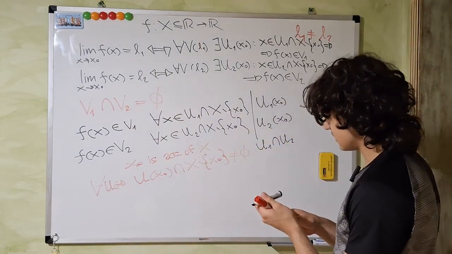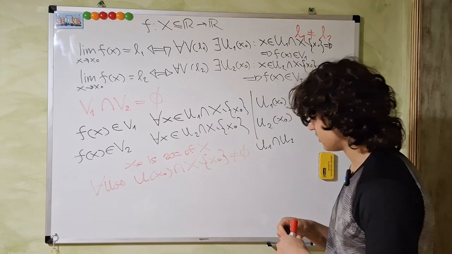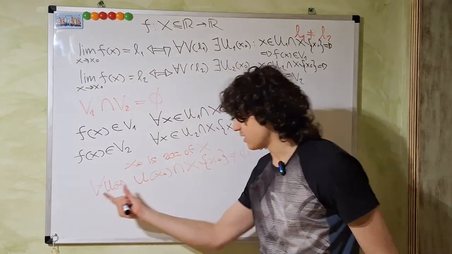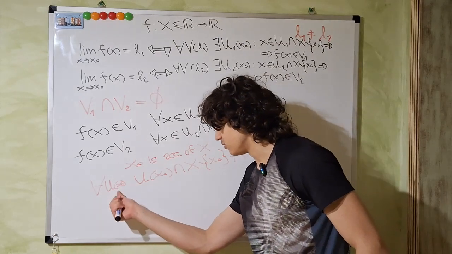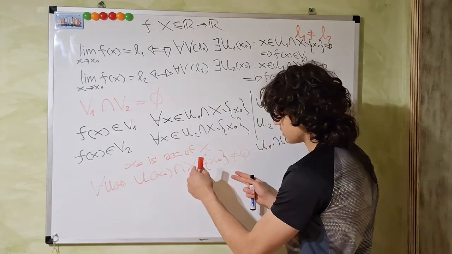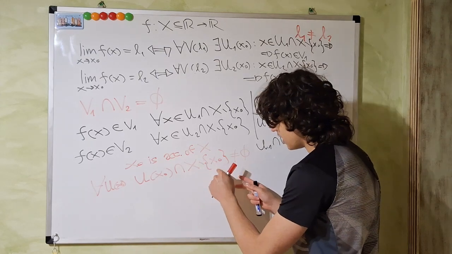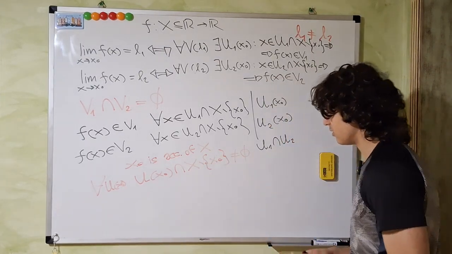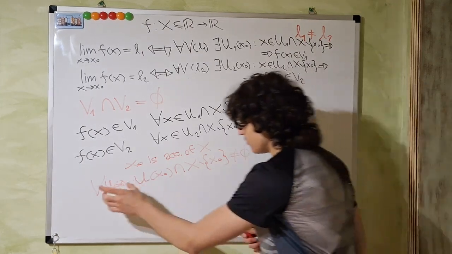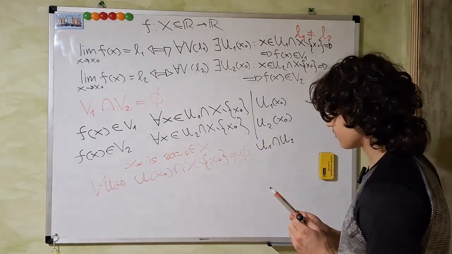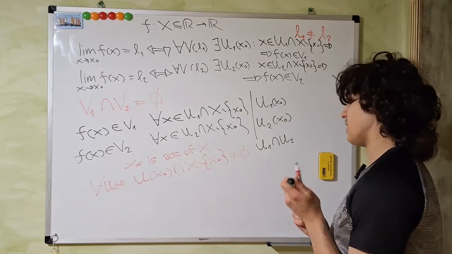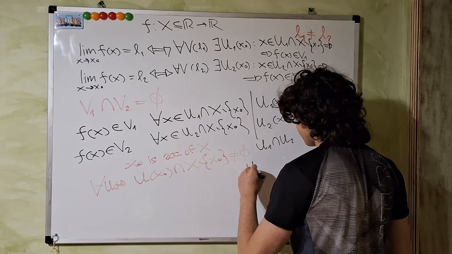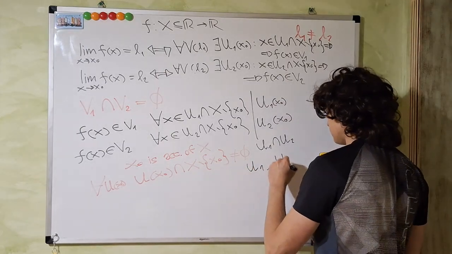This is by the definition of a limit: for every neighborhood U of x naught, intersection X minus the point x naught, so we remove x naught from the interval, is not equal to the empty set. But since this is true for every U of x naught, it has to work for U1, and it has to work for U2.